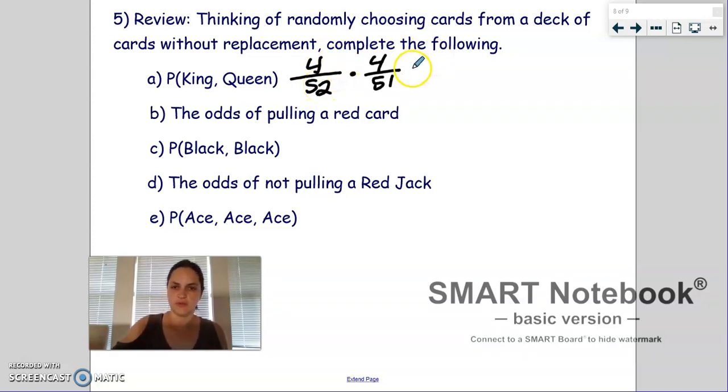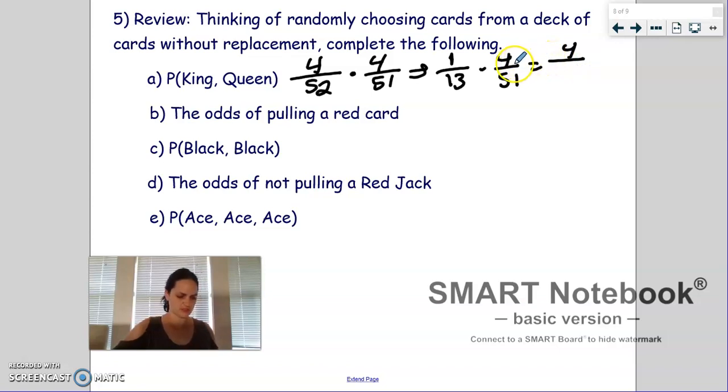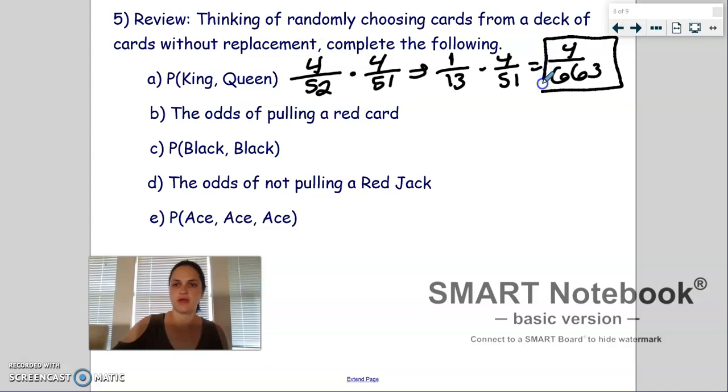So that will, let me rewrite that off to the side over here. All right, so that's going to be 1 out of 13 when we divide by 4. And we cannot simplify 4 out of 51. So this ends up being 4 out of whatever 13 times 51 is, which is, you can definitely use a calculator for this, 663. That is your probability for A, 4 out of 663. And it comes from doing this, 4 out of 52 times 4 out of 51.